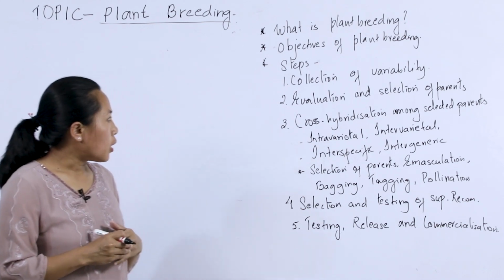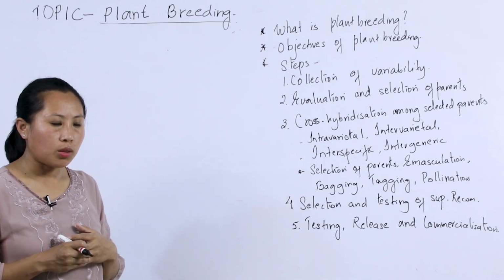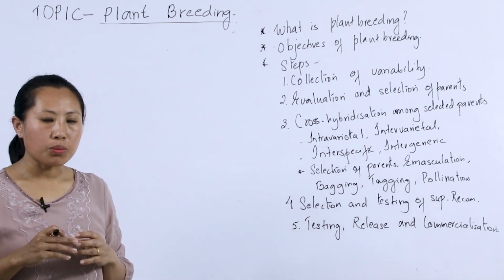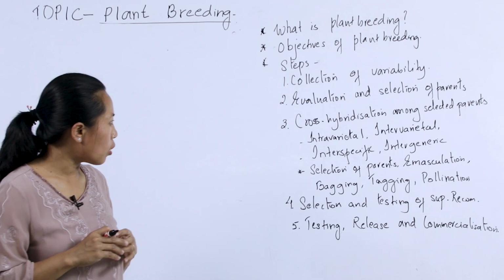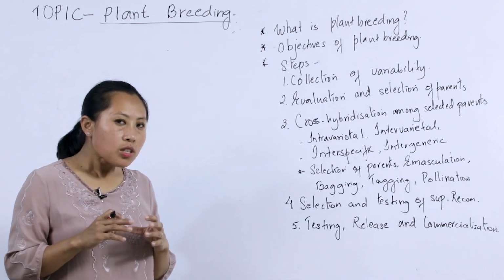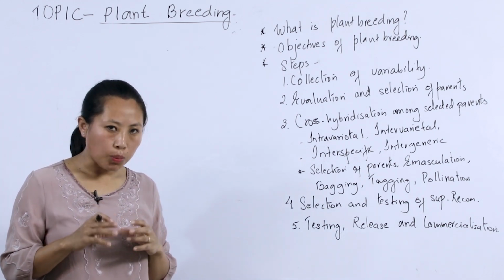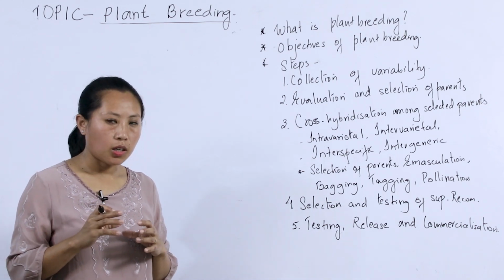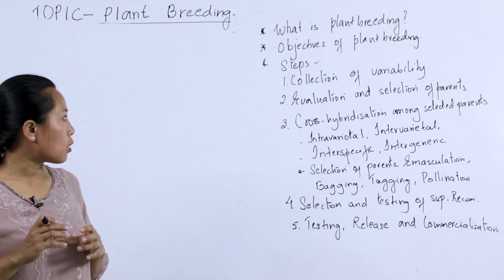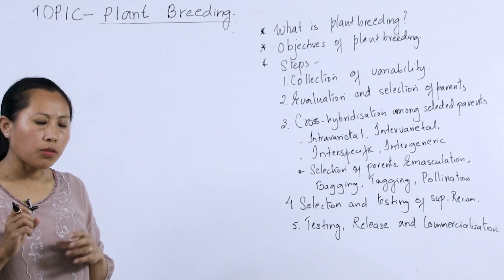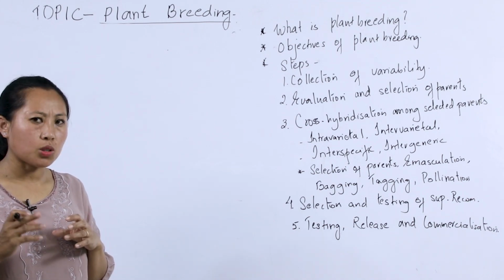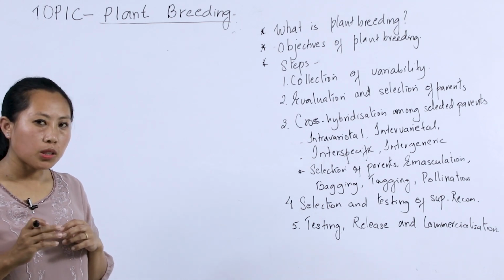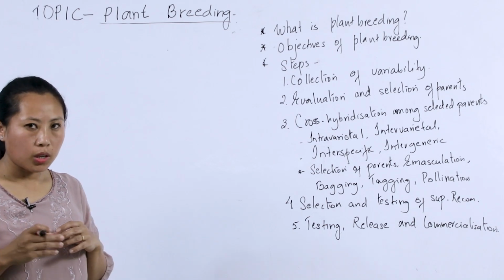So this is the first step in plant breeding, and you know that genetic variability is the root of all breeding programs. Differences among the individuals of a population or species for a given character constitute the variability for that particular trait or character.